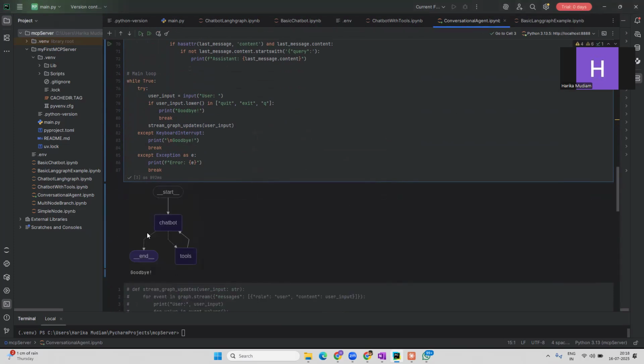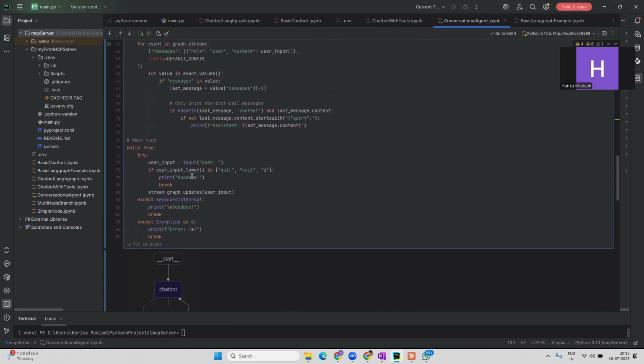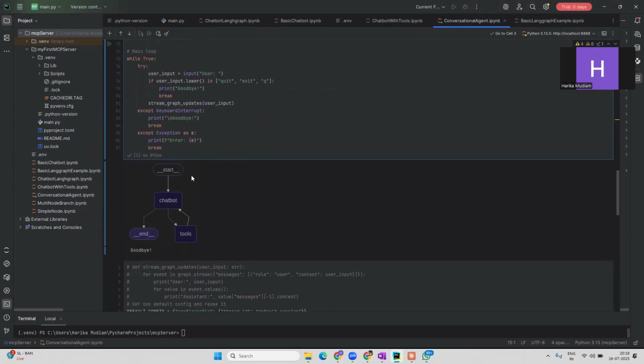So, if you see here, it is the same graph, right? But internally, we are passing the memory within the graph. Look-wise, and the way it is traveling from the start node to the chatbot, and from the chatbot, we are giving it the power to decide whether the tool is needed or not. If a tool is needed, it will take the tool and send the details back to the chatbot, and if the tool is not needed, it will directly go to the end state.